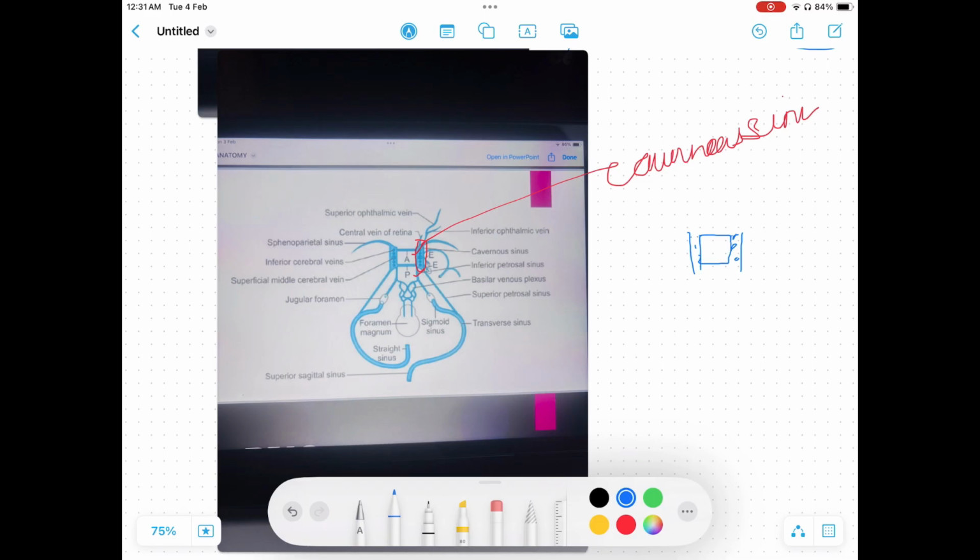This is cavernous sinus. Then draw one tributary from here. This is superior ophthalmic vein, this is inferior ophthalmic vein, and this is central vein of retina. And what have we made here? We have made the sphenoparietal sinus. Simple, easy.